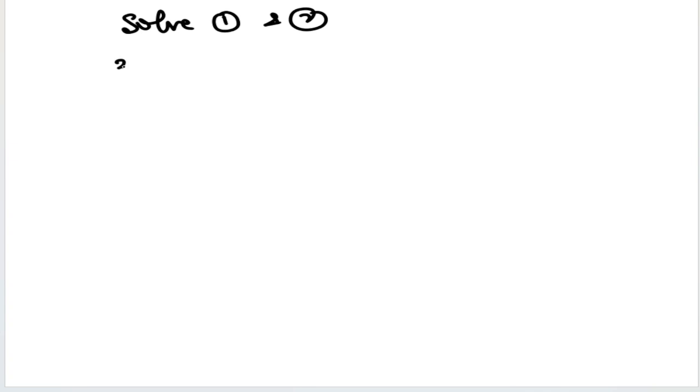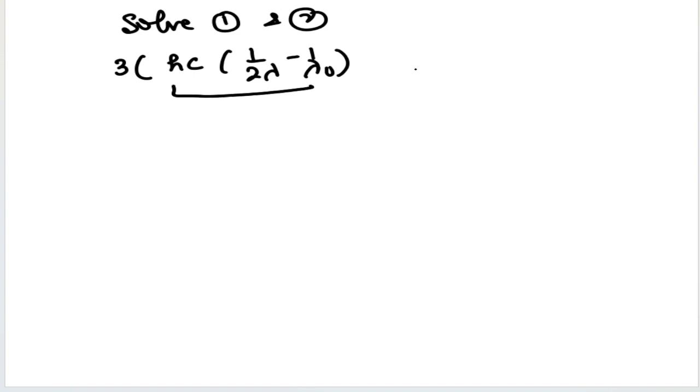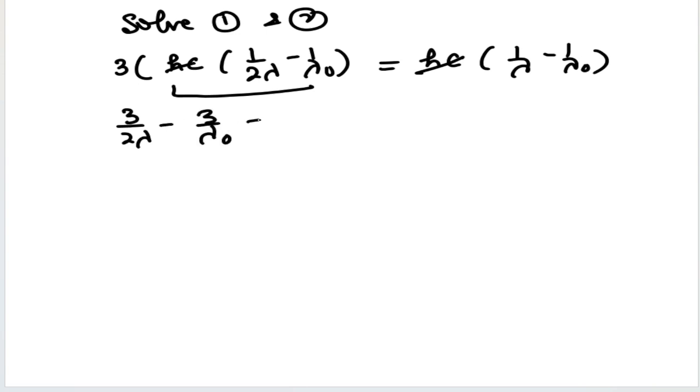Now 3 H C and 1 upon 2 lambda minus 1 upon lambda naught, the value of E V naught, put in equation first, and that is equal to H C (1 upon lambda minus 1 upon lambda naught). H C term cancel. So the term is 3 upon 2 lambda minus 3 upon lambda naught equal to 1 upon lambda minus 1 upon lambda naught.